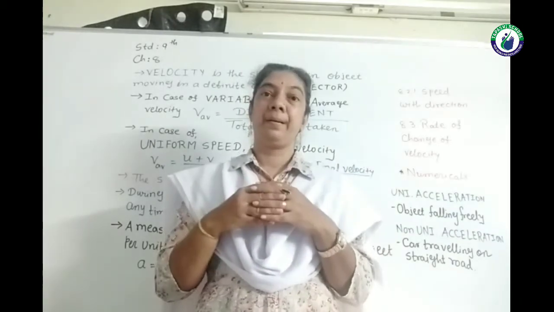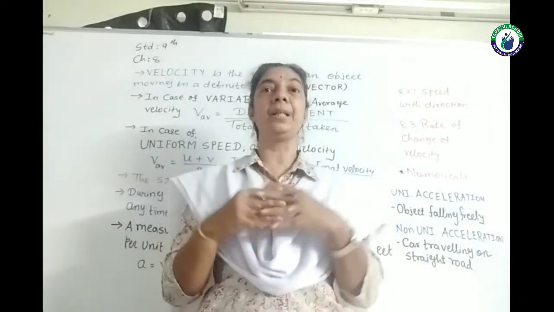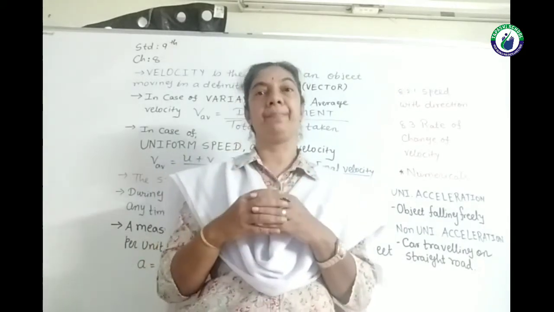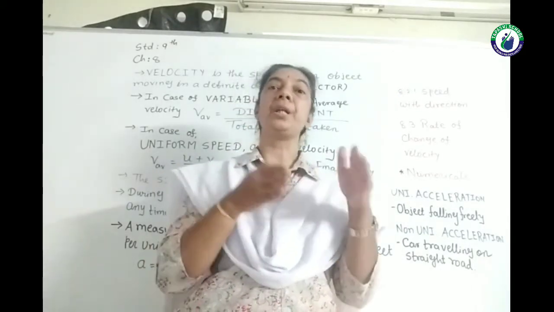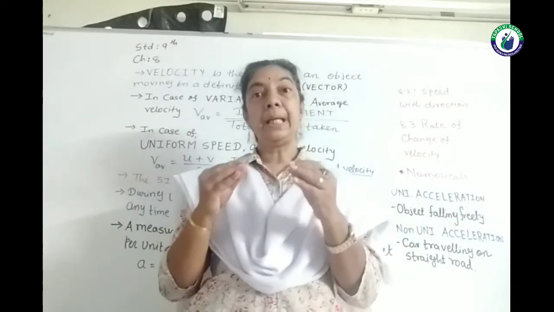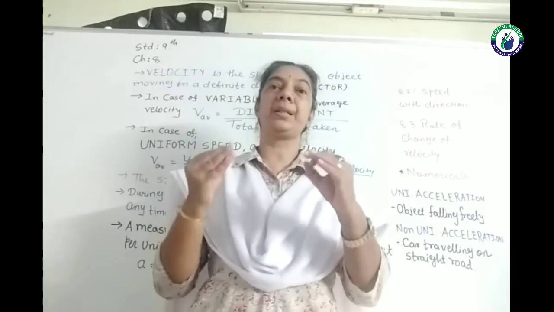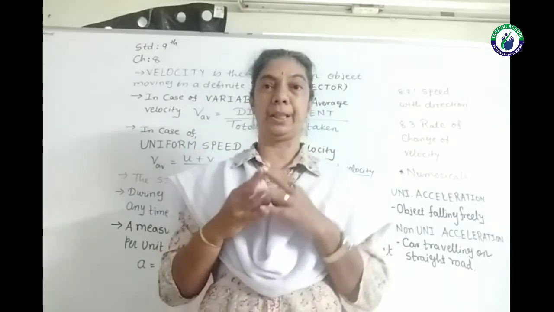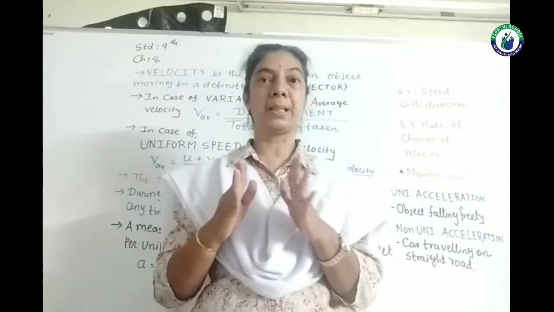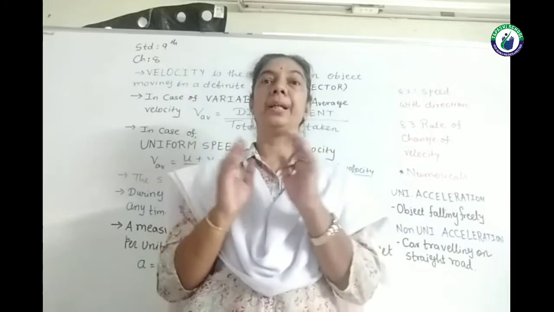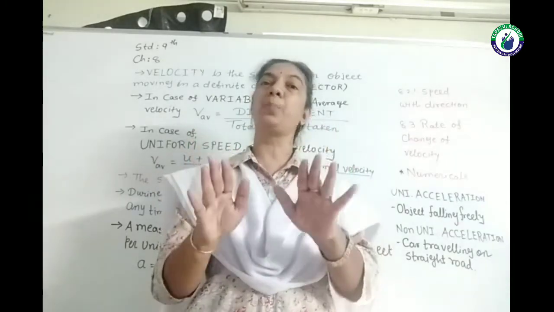And in that situation, we need one more quantity to explain the change in velocity. If the object is traveling with uniform velocity, it means the object is not changing its direction, and it is not changing its speed either.